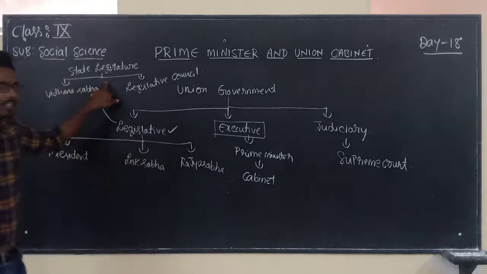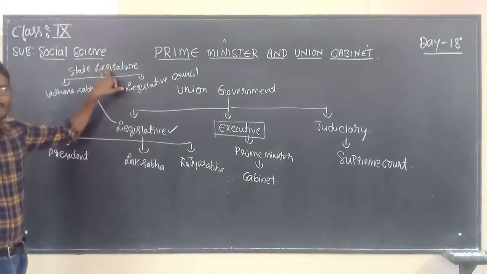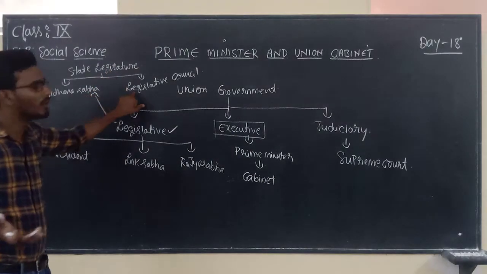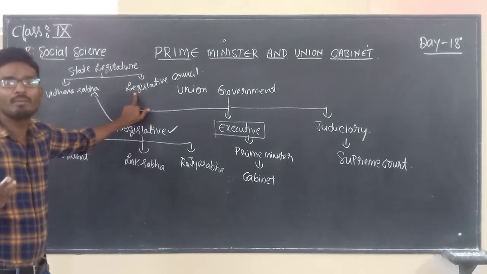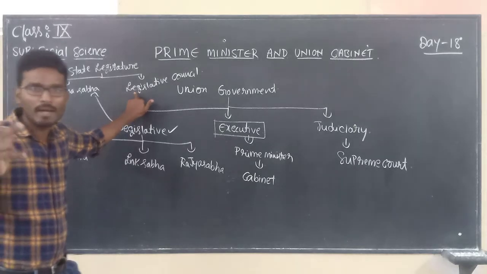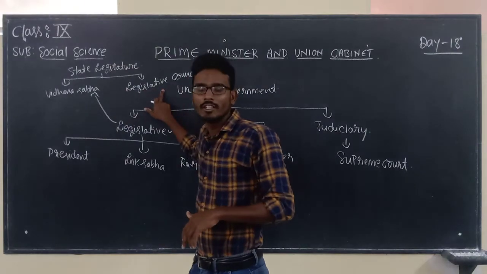That is all about state legislature, right? Union legislature means Lok Sabha and Rajya Sabha. State legislature, some states will be having 2 houses and some states will be having only 1 house. If the state will be having 2 houses, that is known as bicameral legislature. Here Vidhana Sabha as well as Legislative Council.